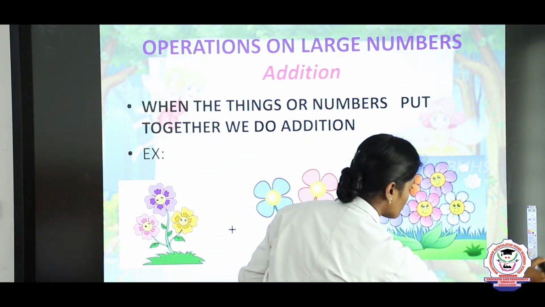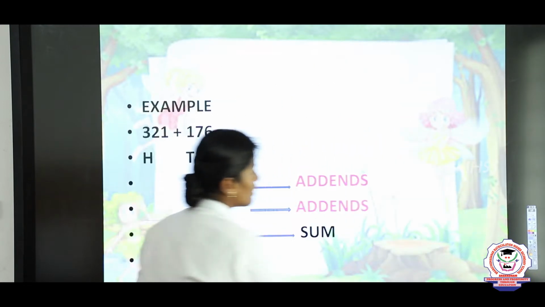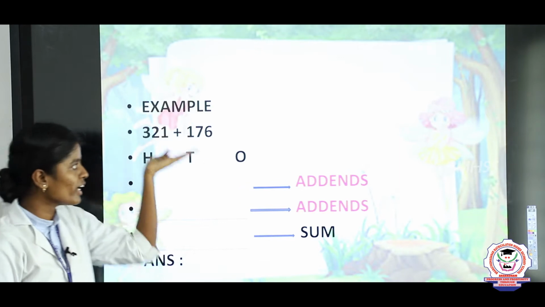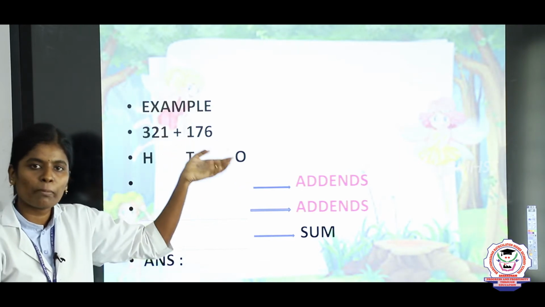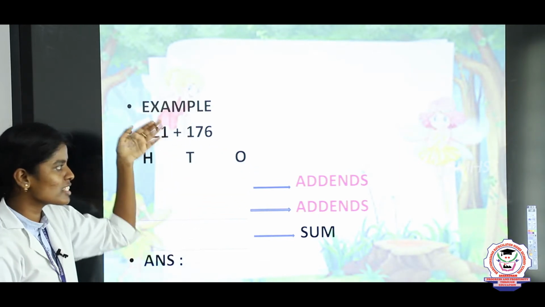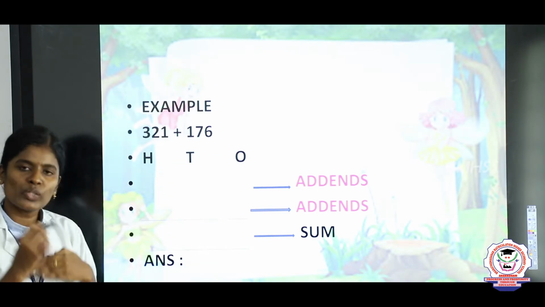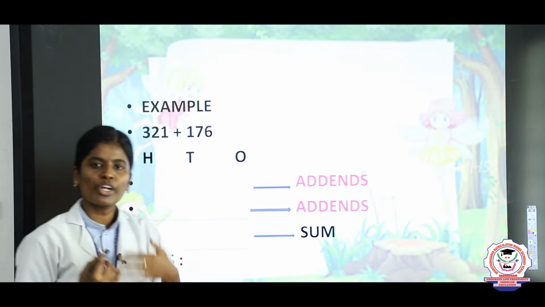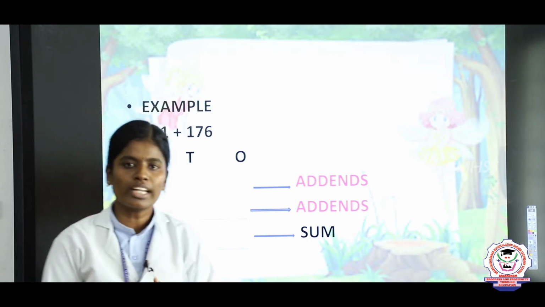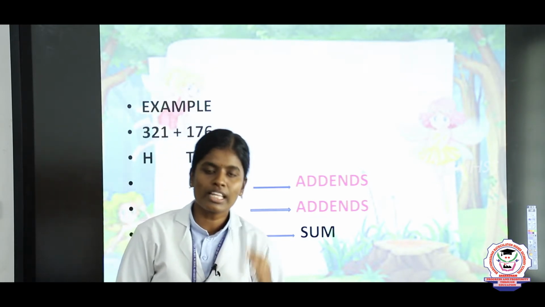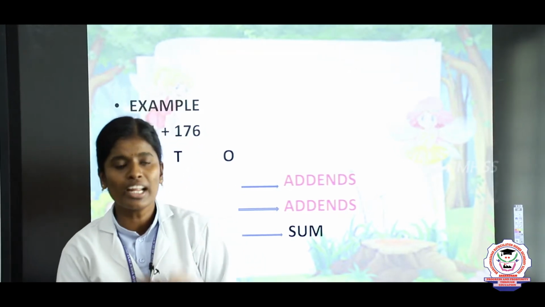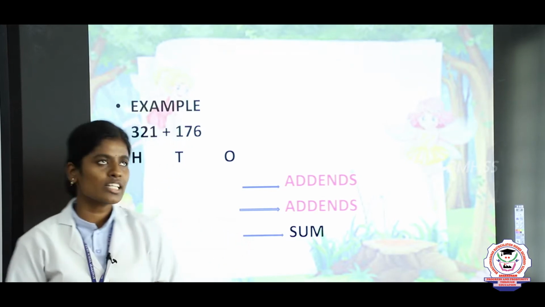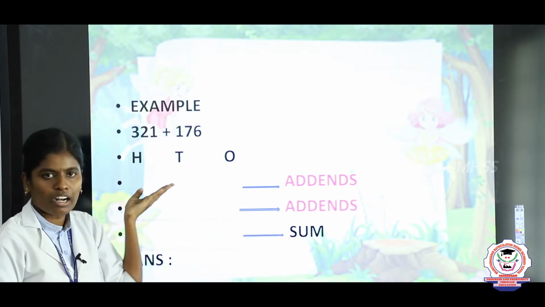Listen children. 321 plus 176. Now we are going to add this. Before going to the addition, we will write the place values: ones, tens, 100. Now I am going to tell why the place value is important in addition. Because the place values help us to understand the meaning of a number and where to use which number based on the question. Here they have given ones, tens, 100, a 3-digit number.